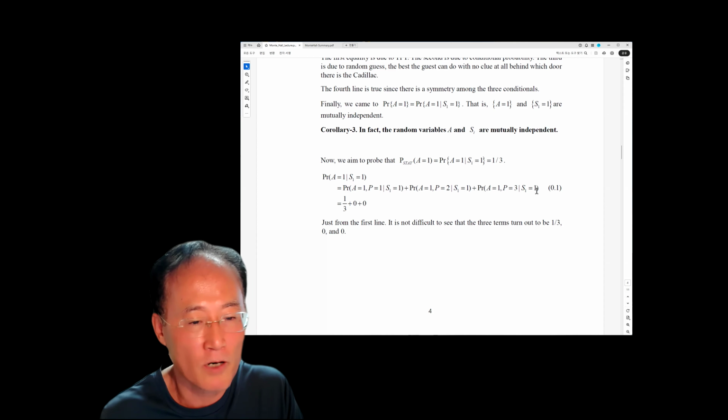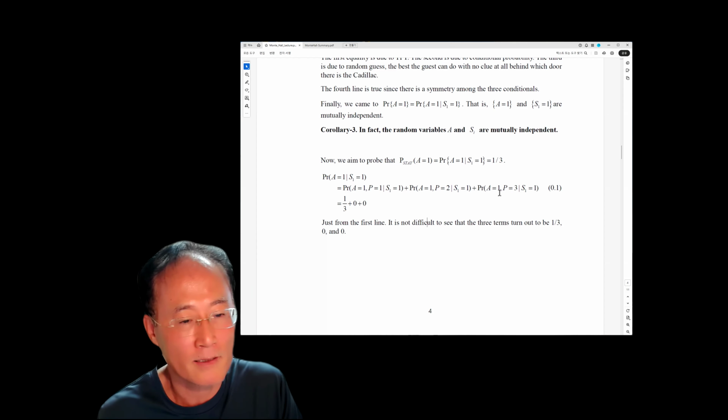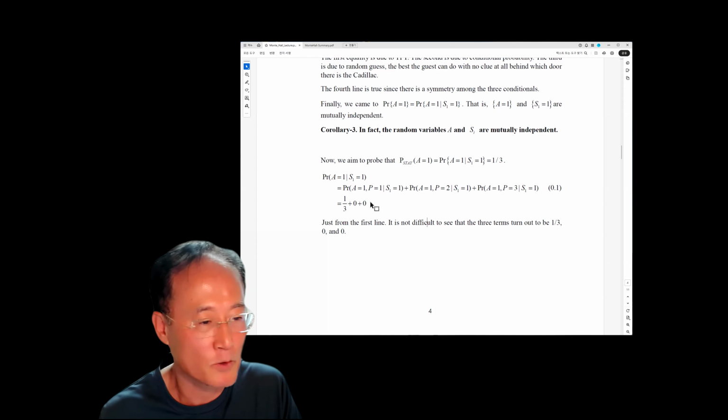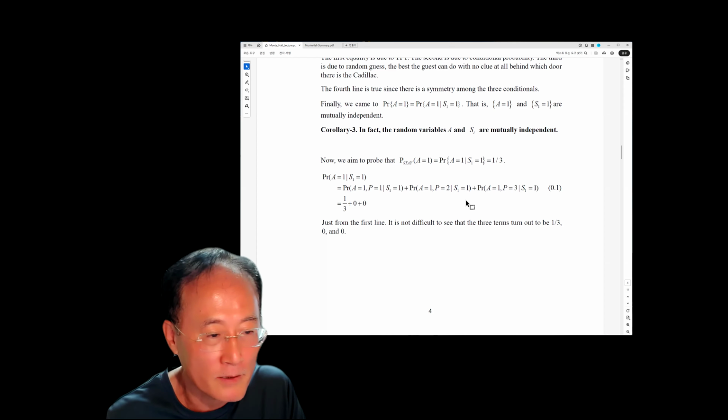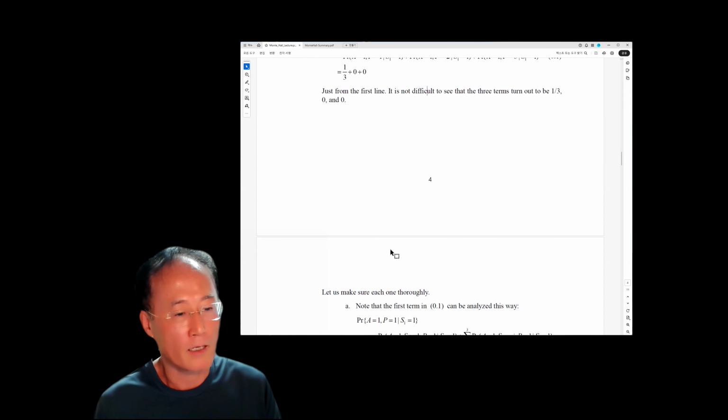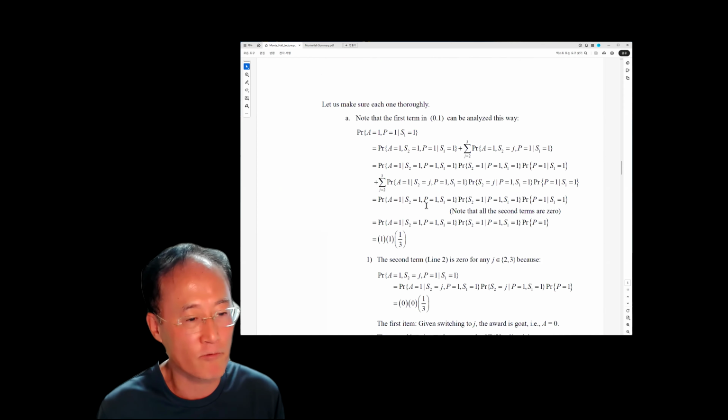The first selection is 1, and the crew placed the Cadillac behind door number 3. So the probability that A is equal to 1 cannot but be 0. So for these two items, the probability is 0. The first item is 1/3.